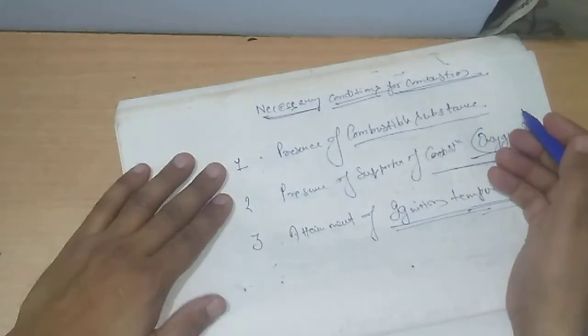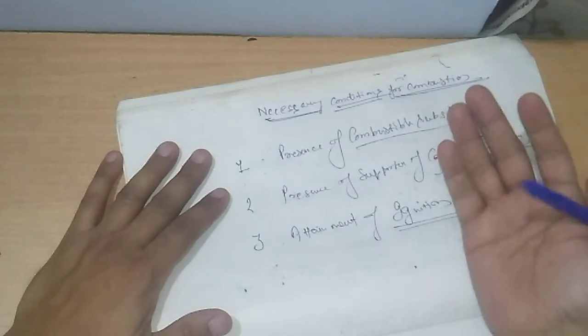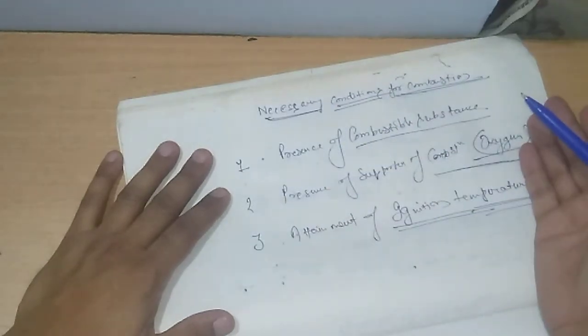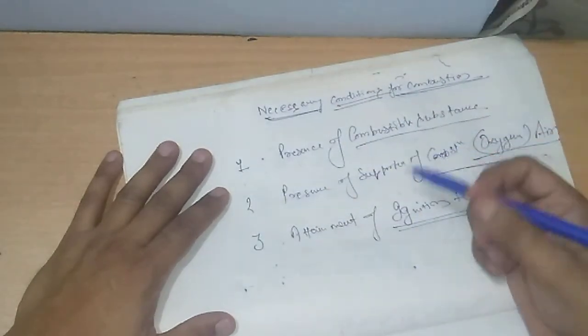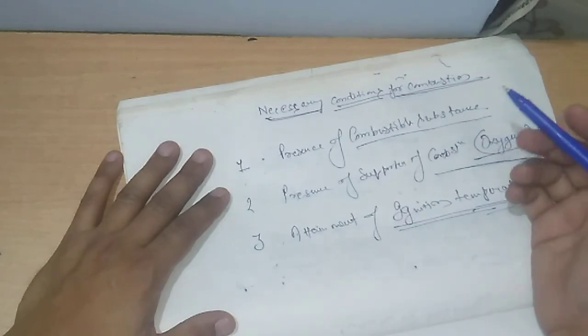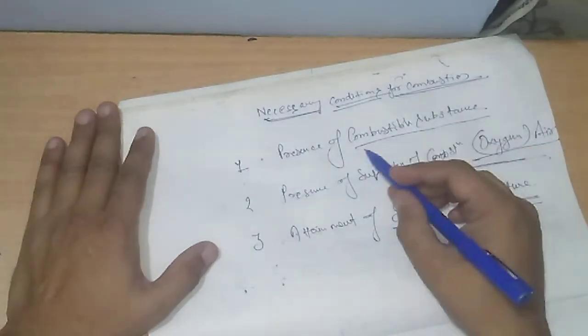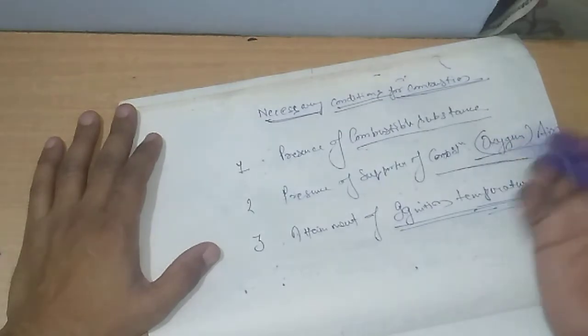First is the combustible substance. We already know what combustible and non-combustible substances are. If we try to burn glass or water, combustion is not possible. So combustible substances are required for combustion.